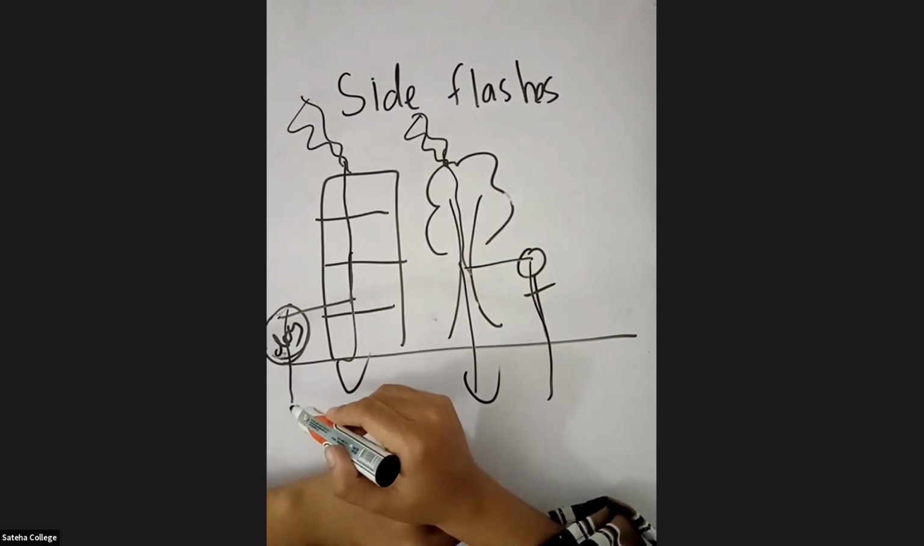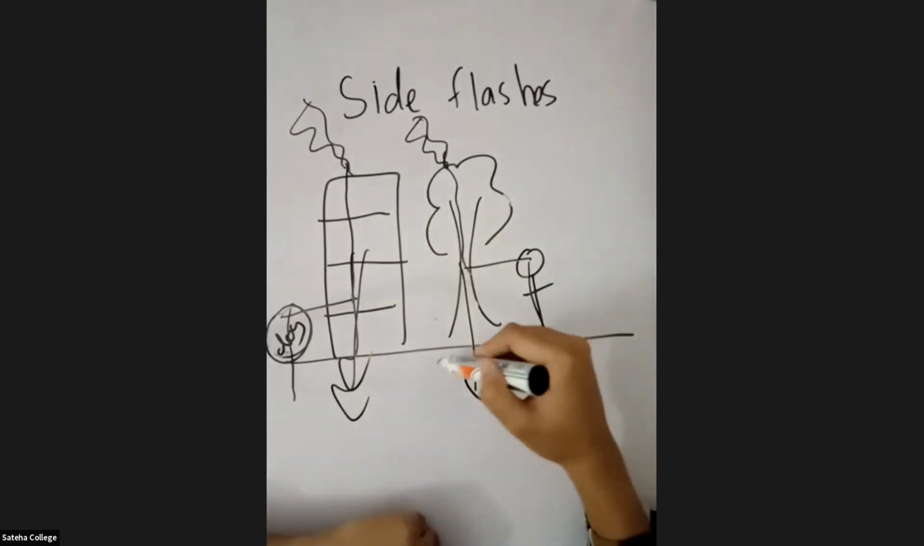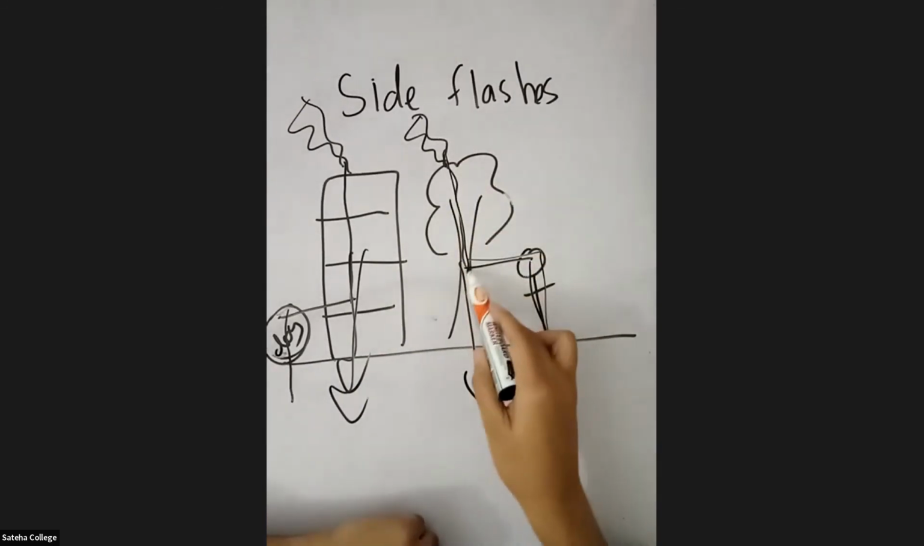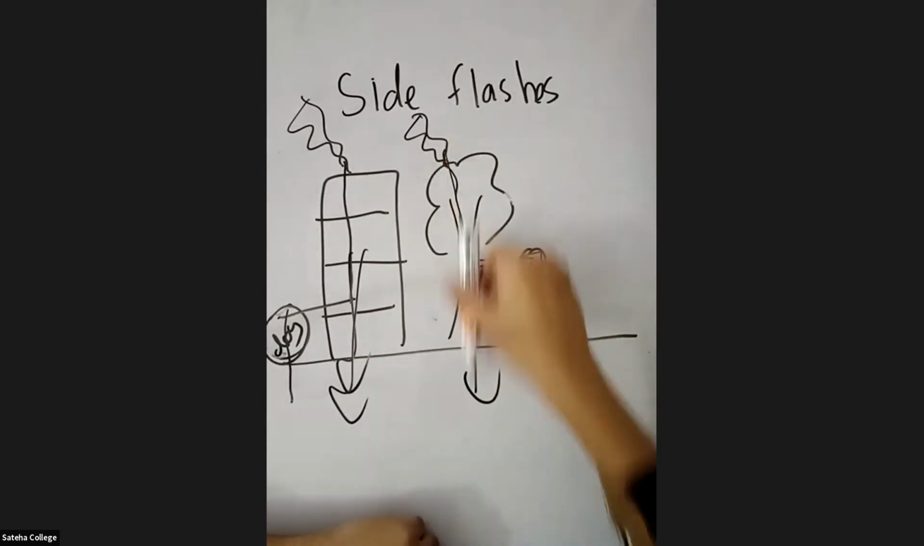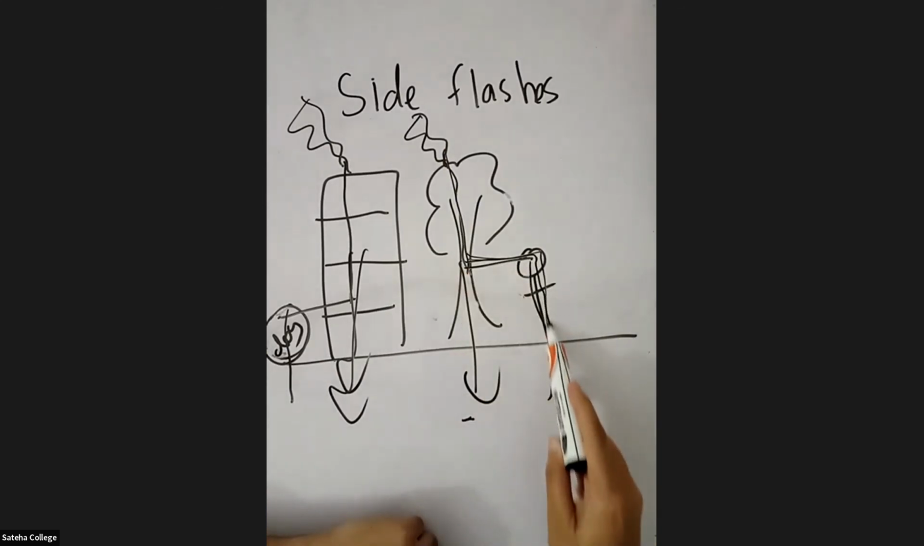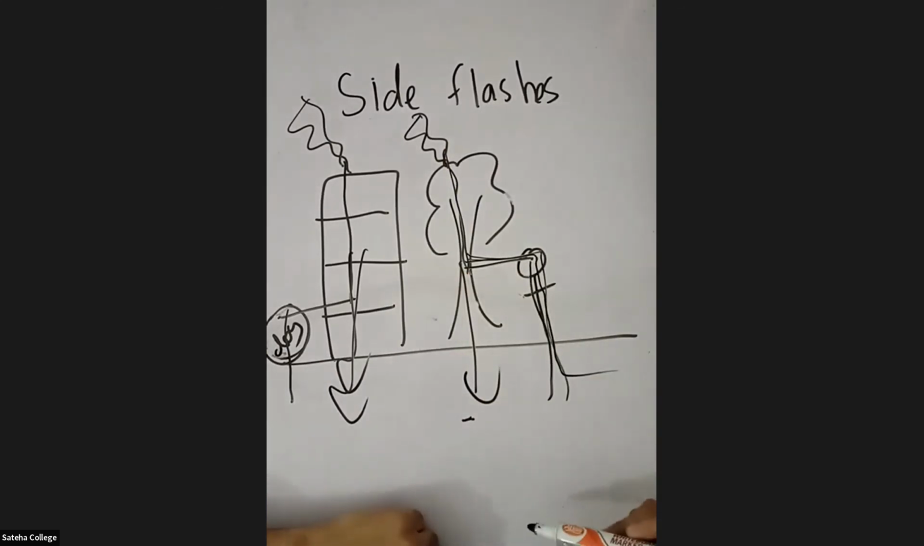Don't you all have that doubt? Yeah, you have it, right? Why can't it go directly like this? Why is it going like this and going like this? Why is the lightning going, why can't it go directly and get earth? Why is it going inside this human body and getting earth? You should have that doubt.